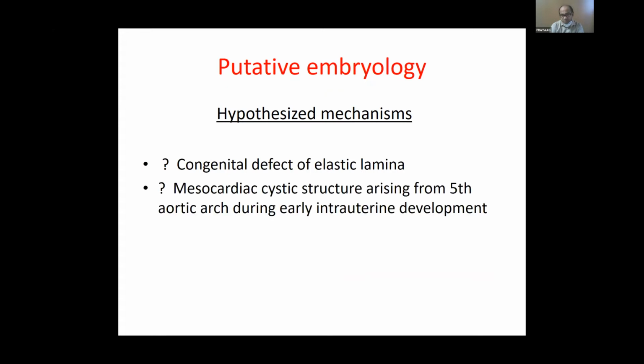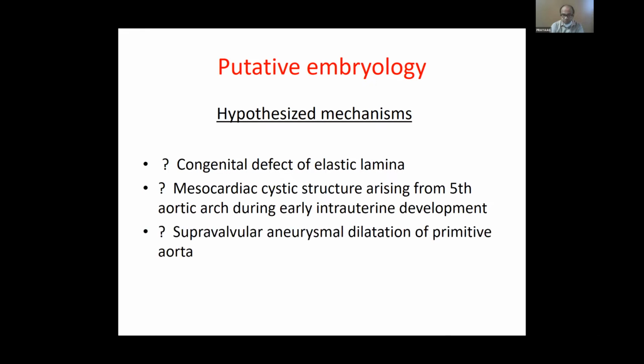Other putative mechanisms which have been hypothesized but never proven: some authors believe it's a congenital defect of the elastic lamina of the aorta itself, yet some other authors believe it's a mesocardiac cystic structure which forms abnormally at the fifth aortic arch during intrauterine development.